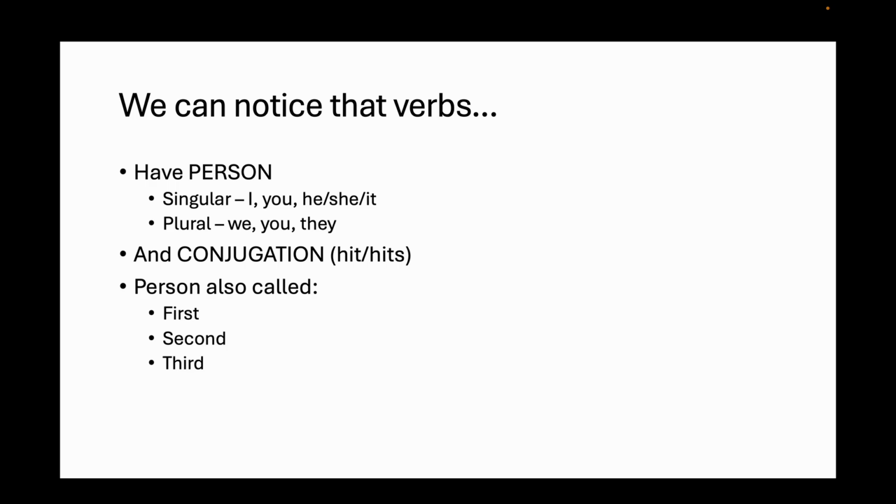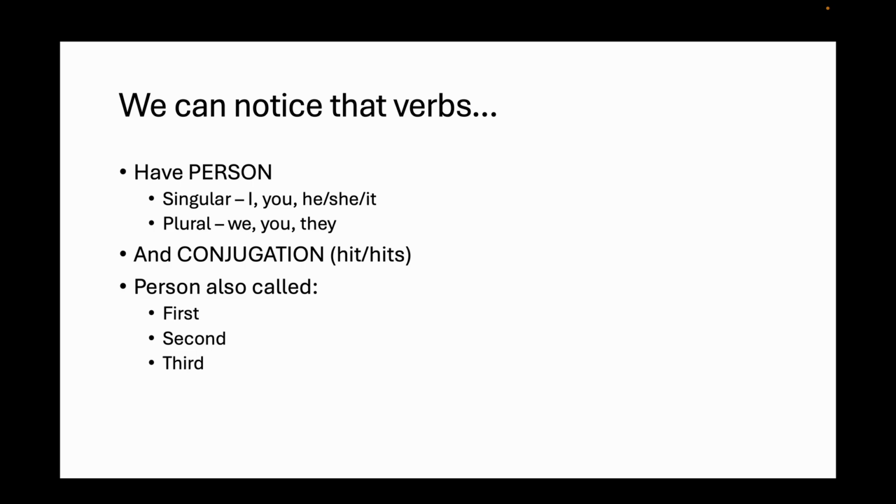So I can hit the ball, or maybe you are hitting the ball, or Peter or Paul are hitting the ball, right? The person can be singular or plural. I hit the ball, we hit the ball. Remember from pronouns that there's first person, second person, third person. First person is I or we, second person is you or you, third person is he, she, it, or they.